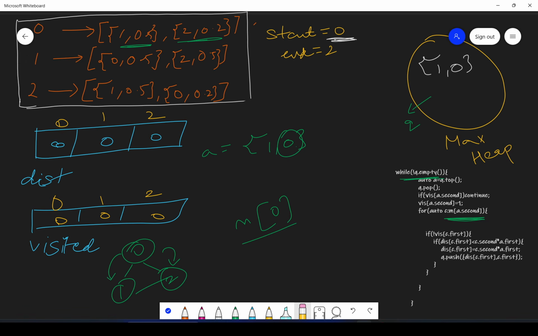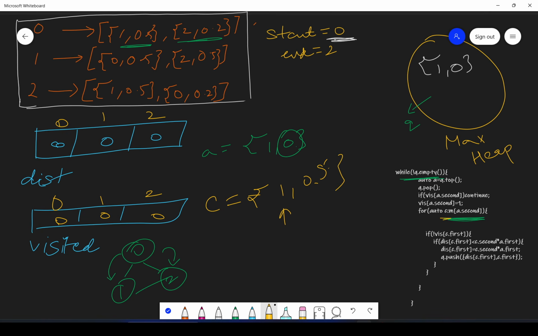Okay, so we will basically update. So here, in the C, we will get what? This 1 comma 0.5. We will get this 1 comma 0.5, where 1 is the vertex. Okay, and sorry, it's 0.5.